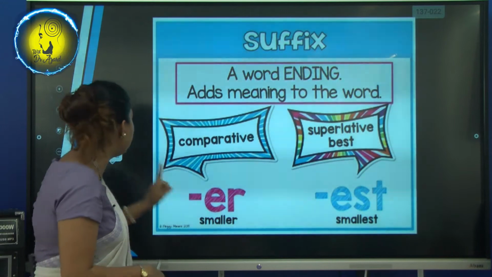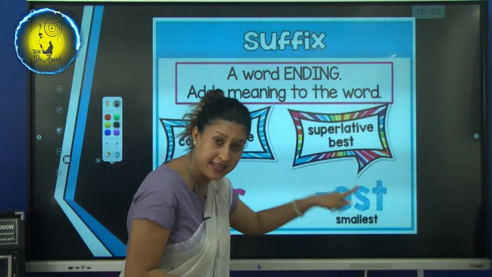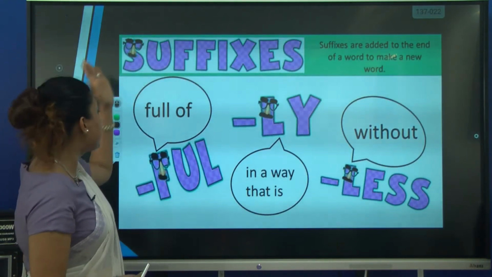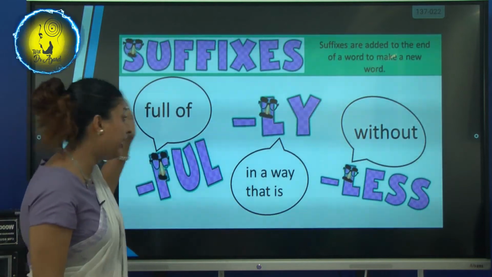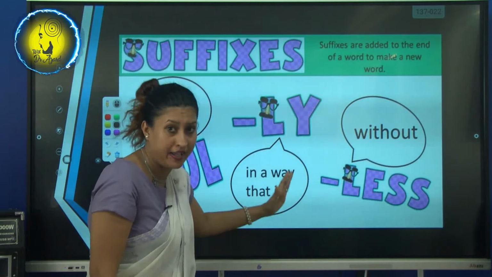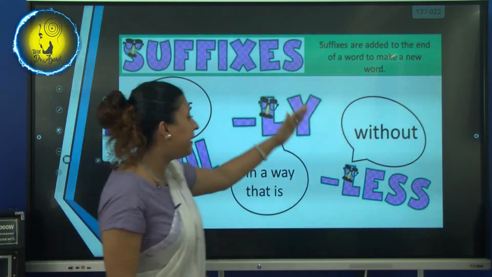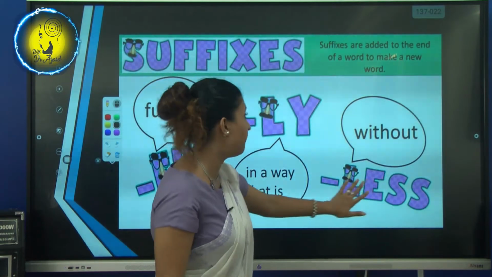For comparative, we use er. For superlative, we use est. The suffix full means full of, and ly means in a way. And the suffix less means without.